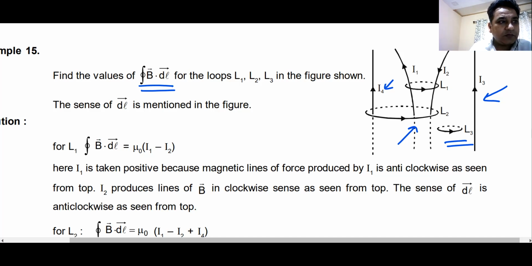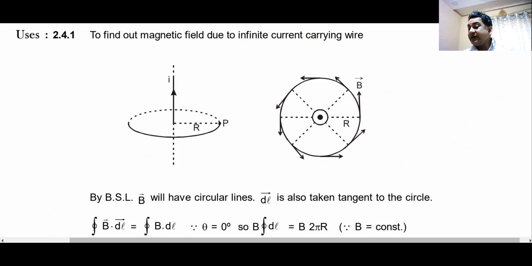Yes, sir. Now this concept of Ampere's law, Ampere's circuital law can be used to find out magnetic fields in various cases. For example, magnetic field due to an infinite wire. I hope you know magnetic field due to infinite wire. How do you find it? The process is given right there in front of your screens.